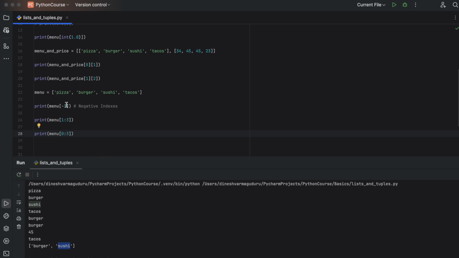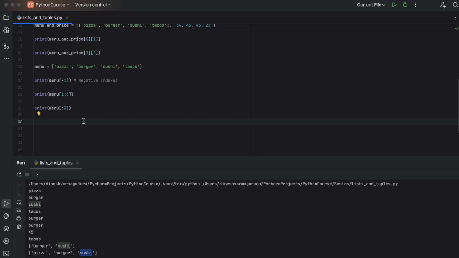As this 0 is from the beginning, you can just skip entering 0 and use colon 3, so that if nothing is provided as the start of the slice, it will select everything from the beginning. If you run, you can see that it has pizza, burger, and sushi.